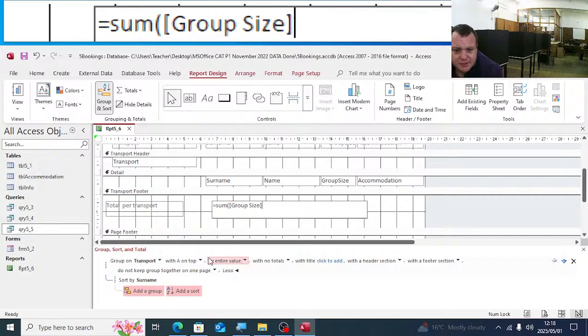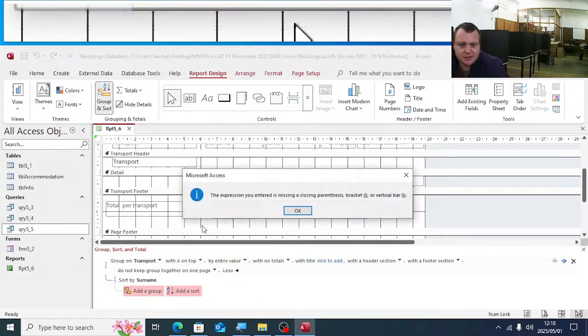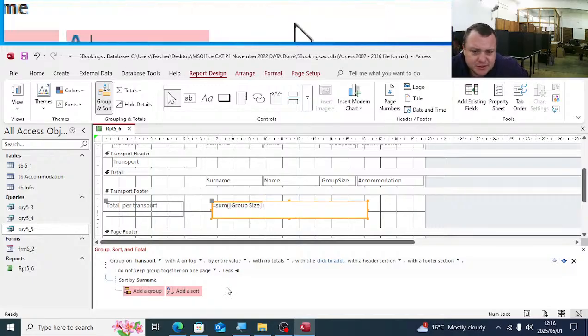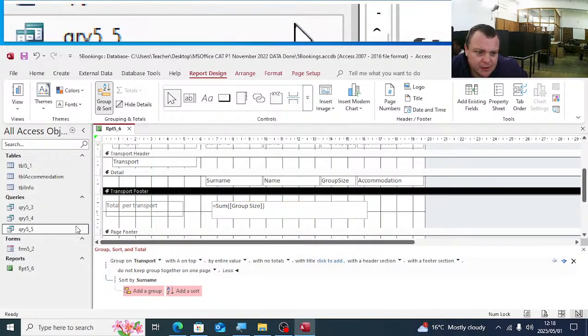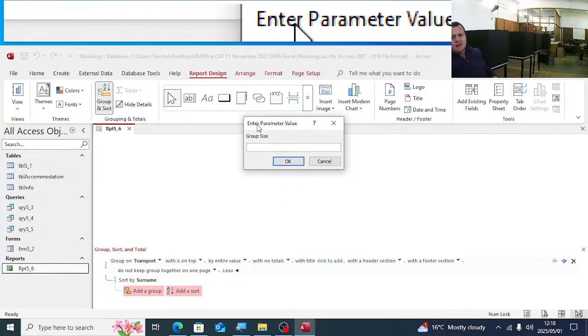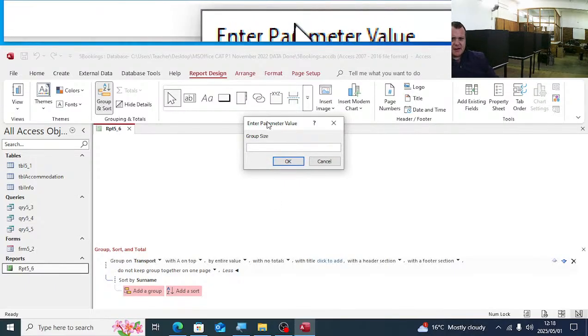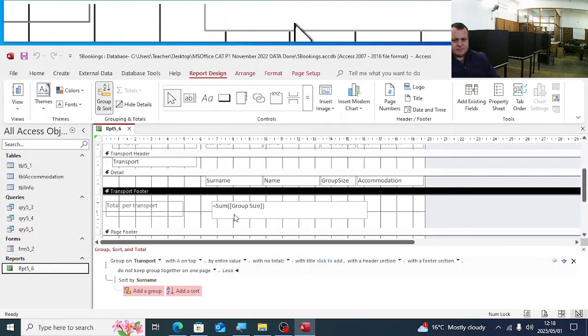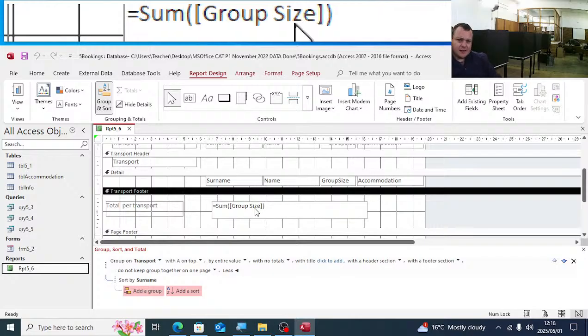I get an error message. Why do I get an error message here, guys? Can someone tell me? If I run the report, why do I get the parameter value error? Enter parameter value. Why do I get that error? What is wrong with my calculation there?